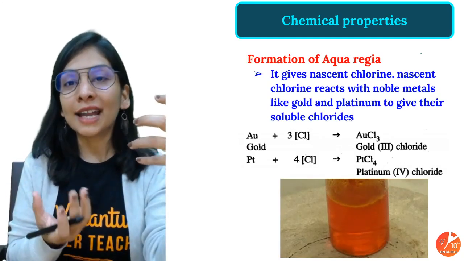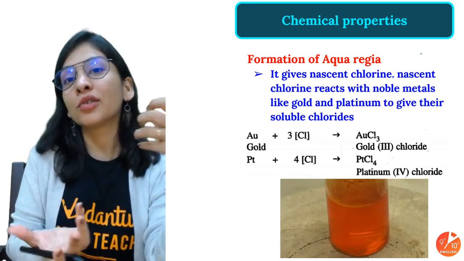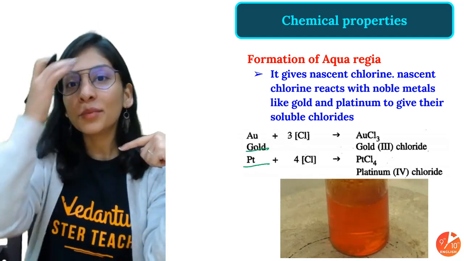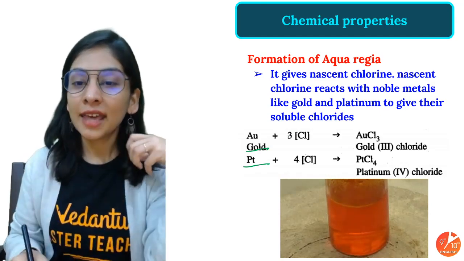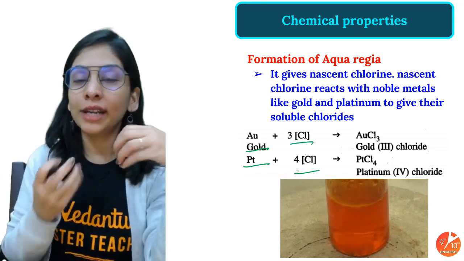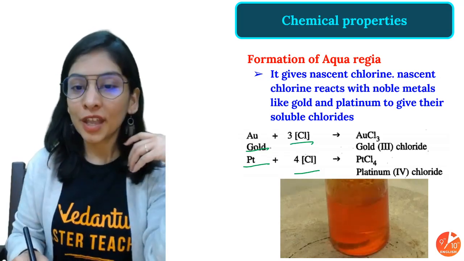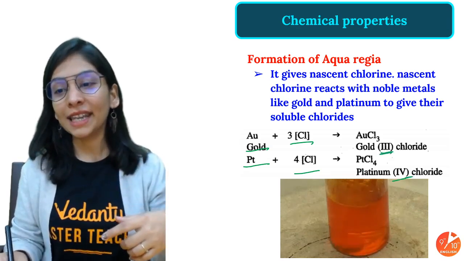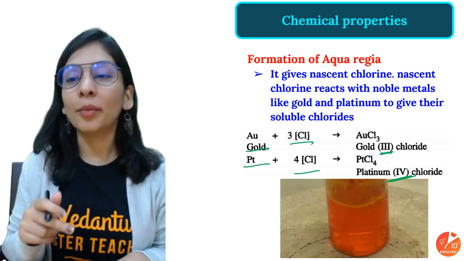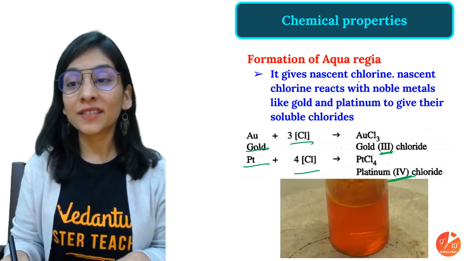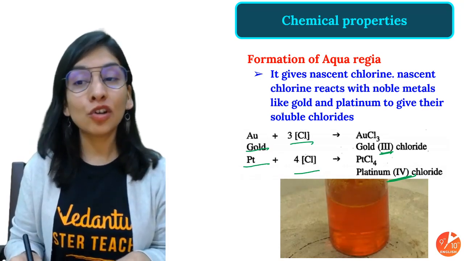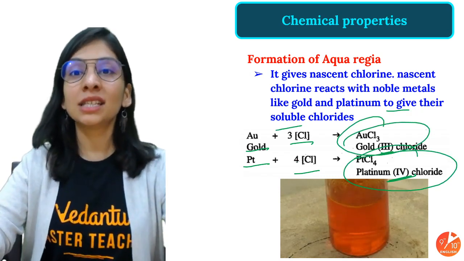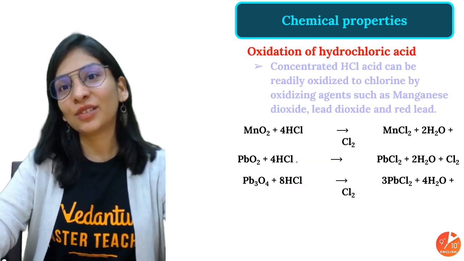And why is that so important? Because aqua regia has the capacity to even dissolve gold and platinum, which are least reactive. Why is that happening? Whenever gold and platinum react with this mixture, they make a complex with the nascent chlorine, newly born chlorine. Nascent means newly born. So you will get a complex of gold chloride and platinum chloride. These are soluble complexes, so they are going to be soluble. This gives nascent chlorine that reacts with these noble metals to give their soluble chlorides in solution. And your gold disappeared, your platinum disappeared. Quite sad, but that's absolutely true.